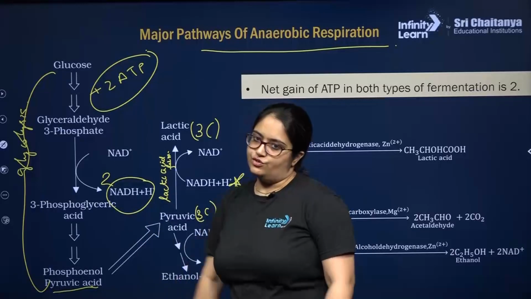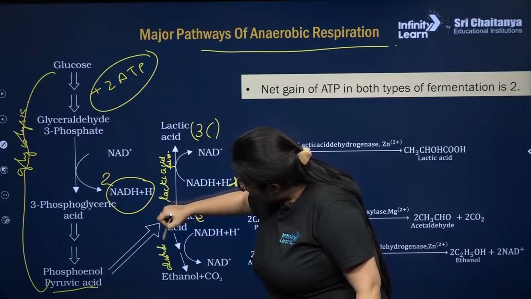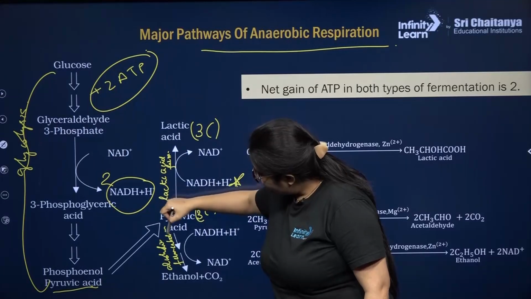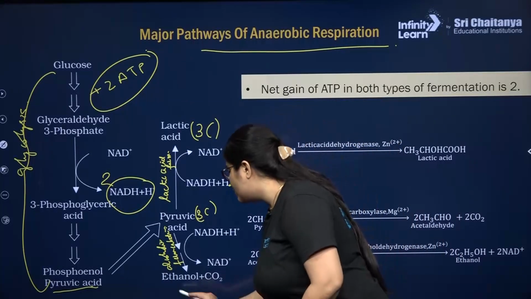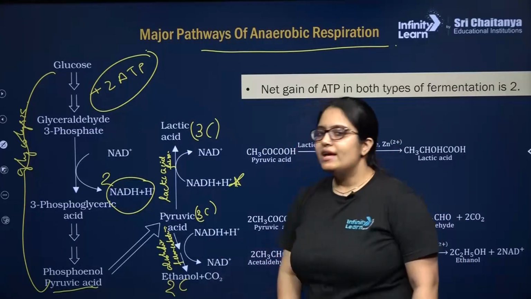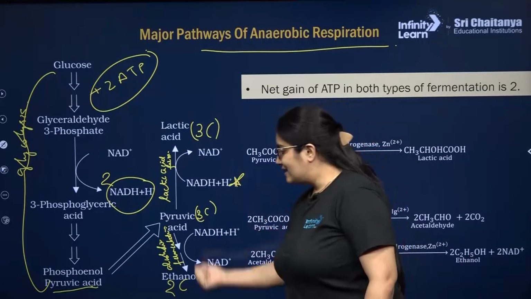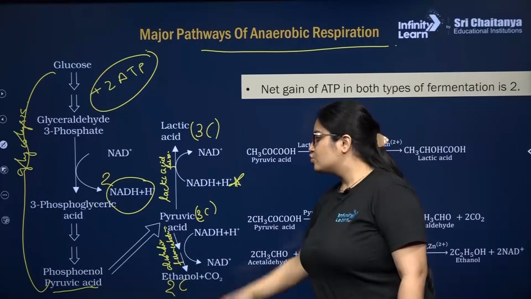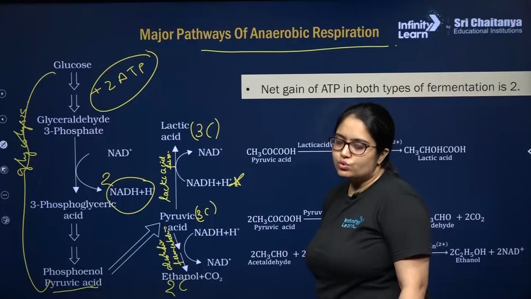The 2 NADH plus H plus that were made during glycolysis are also consumed. Now next is your alcoholic fermentation. So what will happen in alcoholic fermentation? Pyruvic acid will finally break down into alcohol or ethanol, which is a 2-carbon compound. So when 1 pyruvic acid finally breaks into ethanol, there will be production of 1 ethanol as well as 1 CO2 molecule. So in lactic acid fermentation there is no production of CO2, but in alcoholic fermentation there will be release of CO2 molecules. So 2 pyruvic acid molecules produced at the end of glycolysis will produce 2 ethanol along with 2 CO2 molecules.